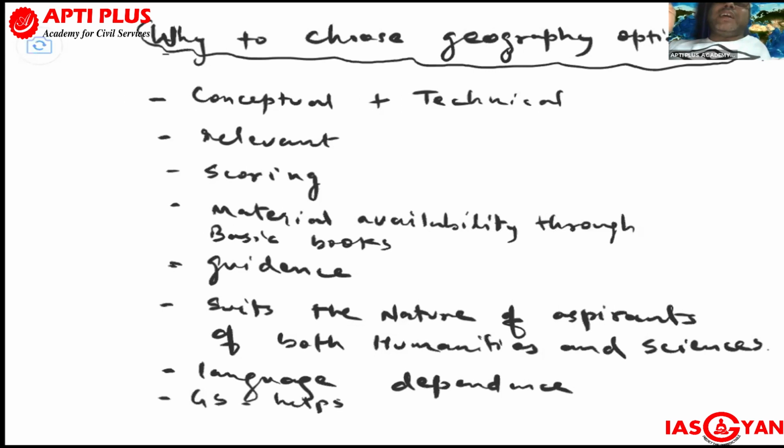It needs direct language, not the indirect or flowery language which is required in other papers maybe. In geography, it is not required. It's direct questions, and most of the questions are highly repeated. So you can develop your writing style very easily from a few authentic books, and the NCERT and a few class notes are sufficient for you.